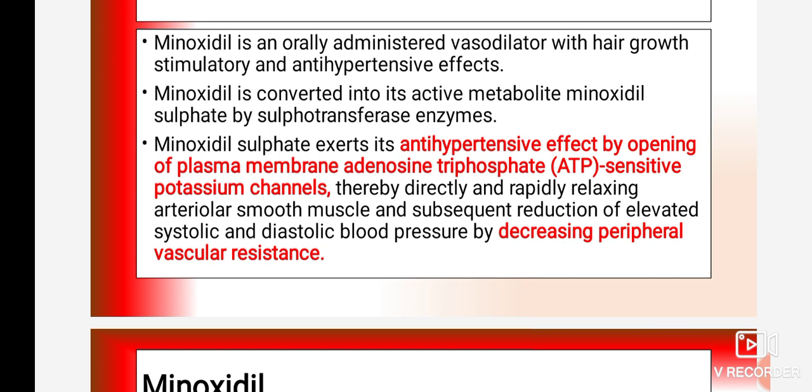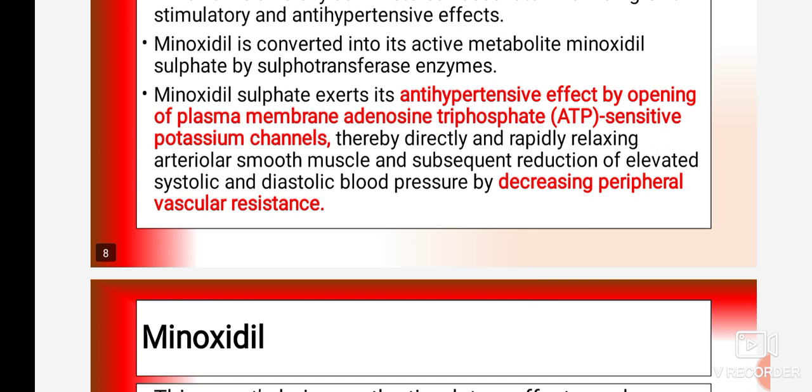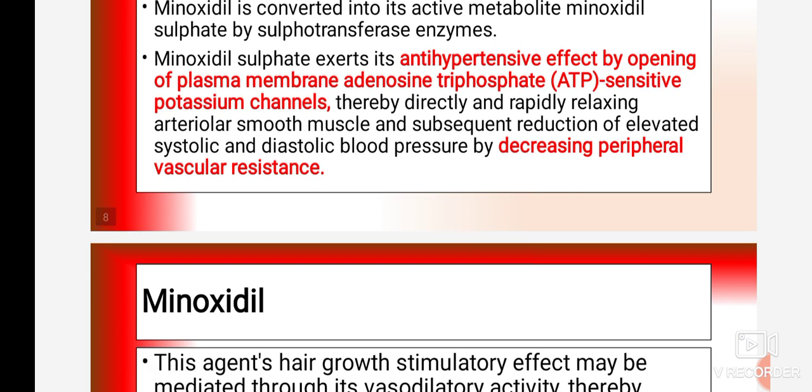Minoxidil sulfate exerts its antihypertensive effect by opening the plasma membrane adenosine triphosphate, that is ATP sensitive, potassium channel. So the ATP sensitive potassium channel opening is carried out by minoxidil sulfate.